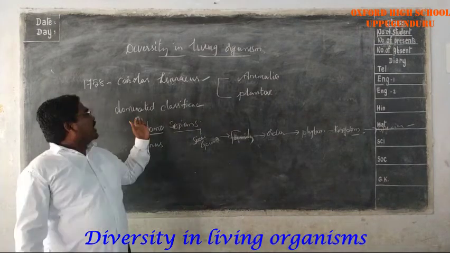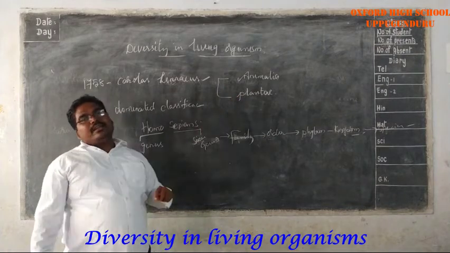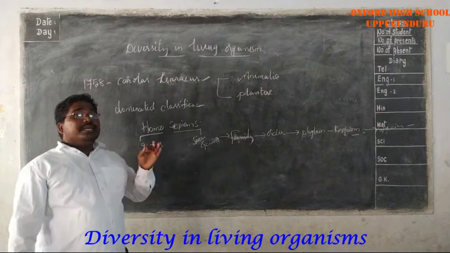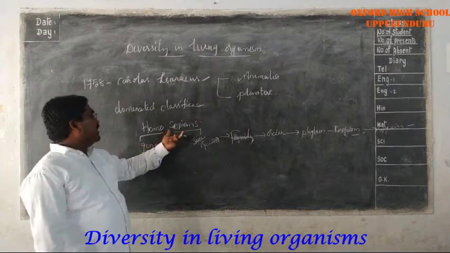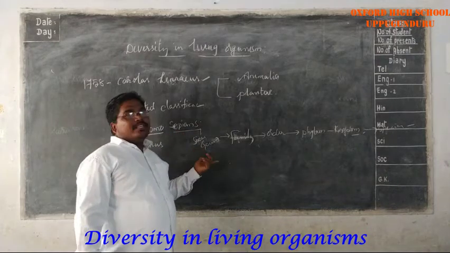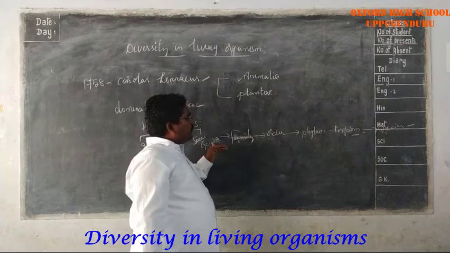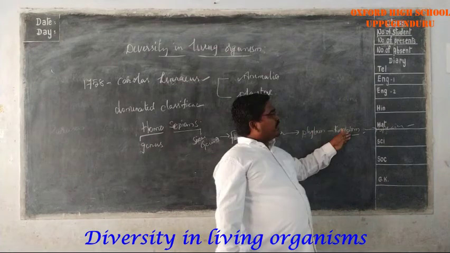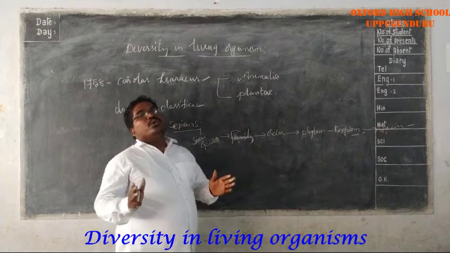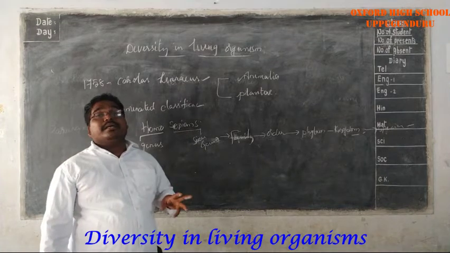So mainly Carolus Linnaeus divided the organisms into two types: Animalia and Plantae, animals and plants. So that is the dominated classification. In this classification, he gave each organism two names. For example, Homo sapiens. Here the former one represents the genus and the latter one represents the species. And he classified the organisms: genus into family, family into order, order into phyla, phyla into kingdom, kingdom into species.